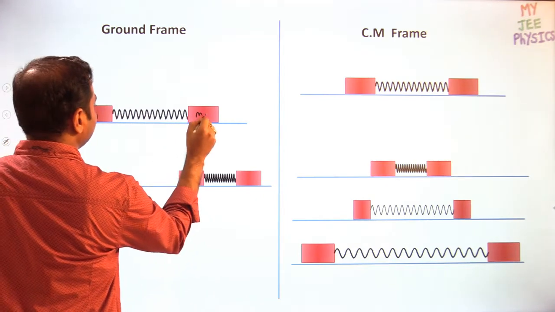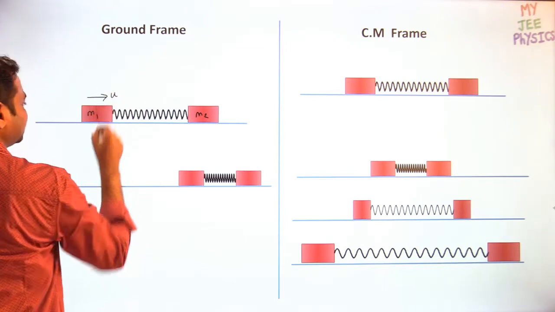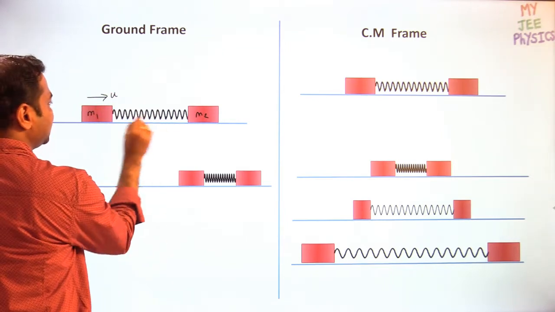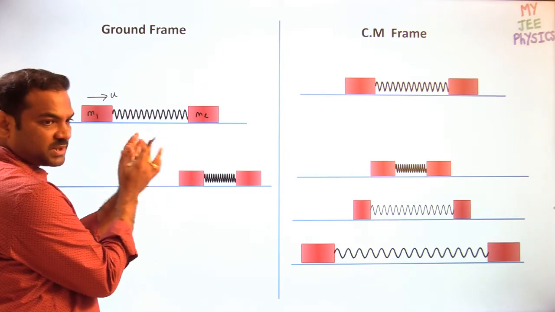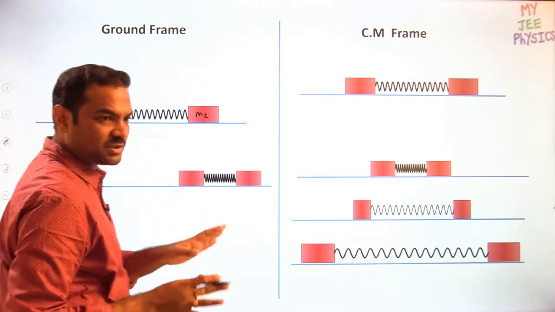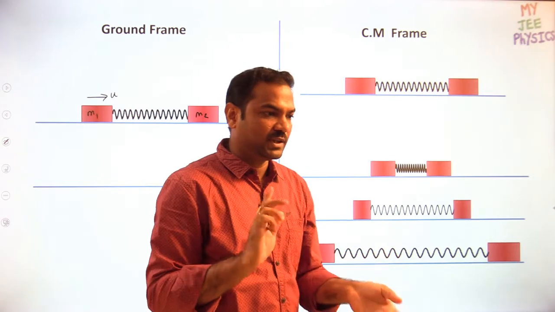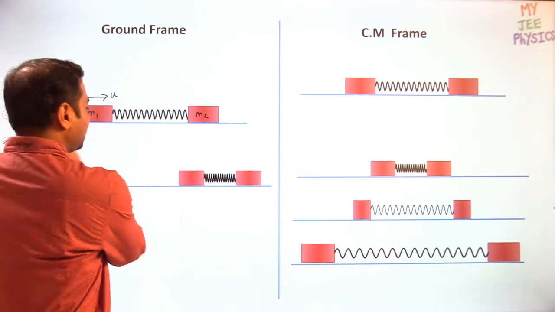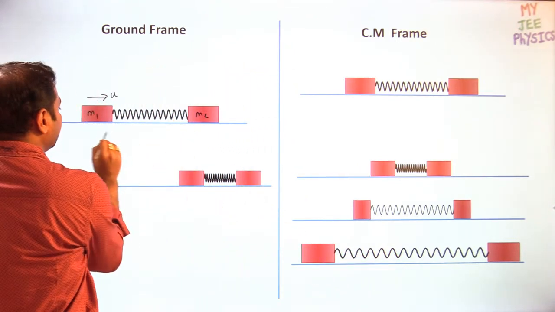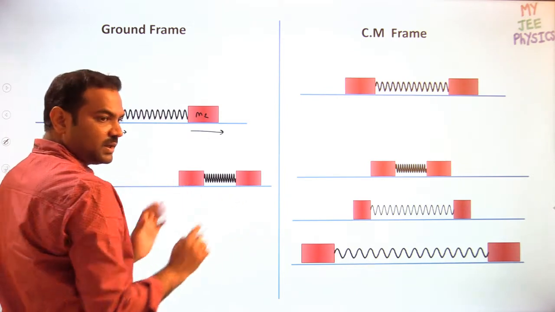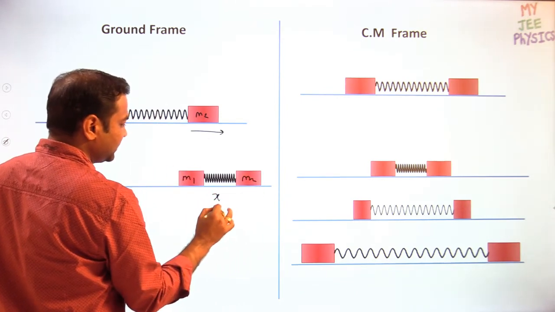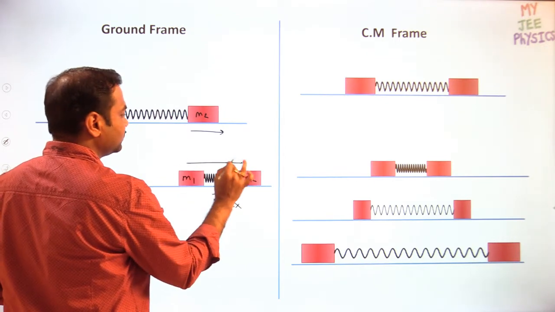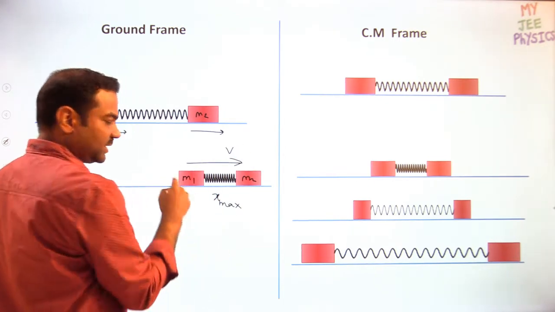M1, M2. M1 is projected with velocity u. Initially the spring is relaxed. Now as the time goes on, we have already done this at time equal to 0. At the same time we converted velocities. So as the time goes on, what will happen? This block and this block both will move forward. So at some time, the compression will be maximum and both the blocks will move with the same velocity.